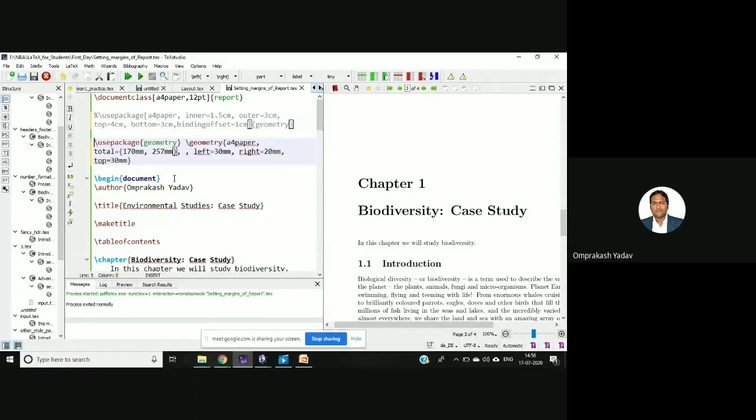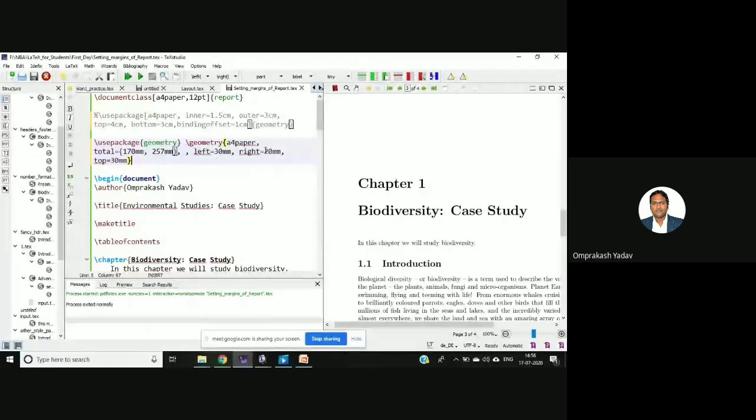One more option is there, the geometry thing. For example, here if you see the geometry thing, I mentioned the curly brace, clear? But by using this, after the curly brace, again I am saying slash geometry, and then I am mentioning the different dimensions. The total means the total height and width of the entire body part, so 170 mm and 257 mm.